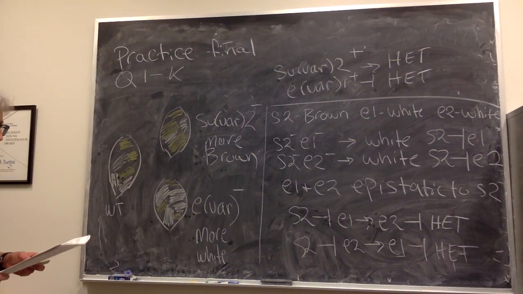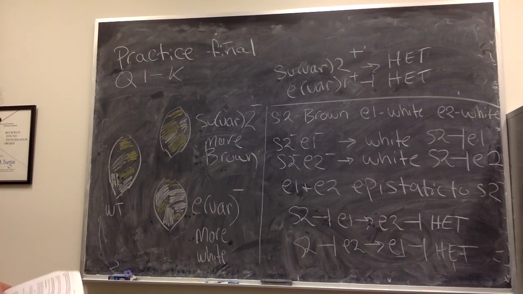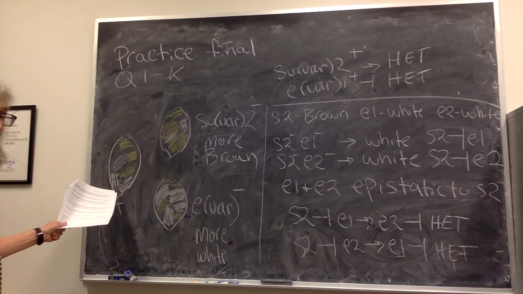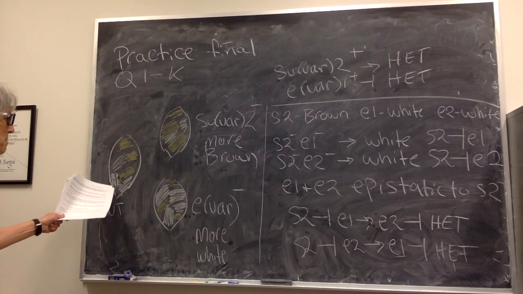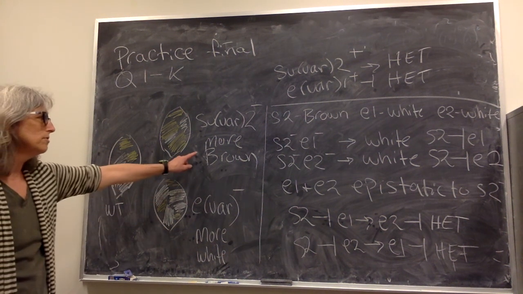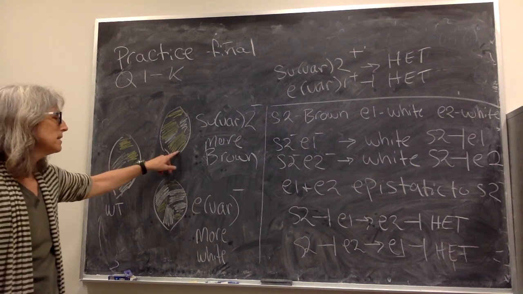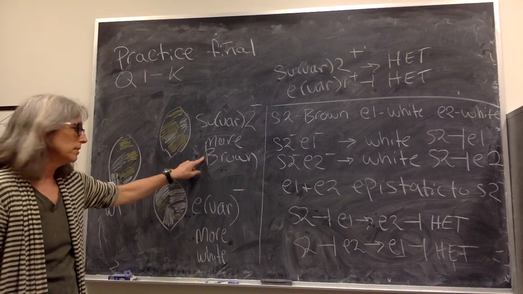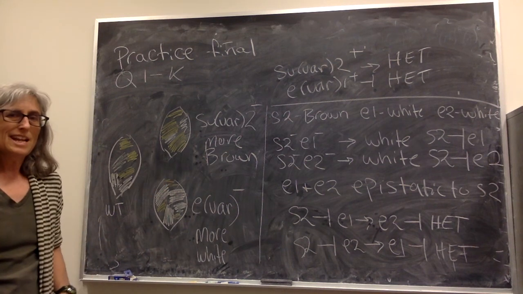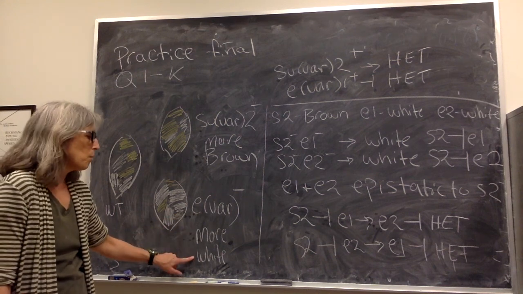Okay, now we're moving on to question I through K, and this is the epistasis problem. If we go back to our original wild type and mutant situations, where we have the wild type with some position effect variegation, some white patches, some brown patches, we have our two mutant phenotypes. We have the SUVARs, the suppressors of variegation, so that means our eye color is going to be more brown. We have our EVARs, the enhancers of variegation, which means our eyes are now going to be more white.